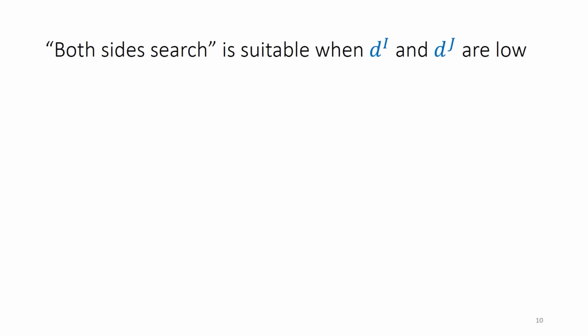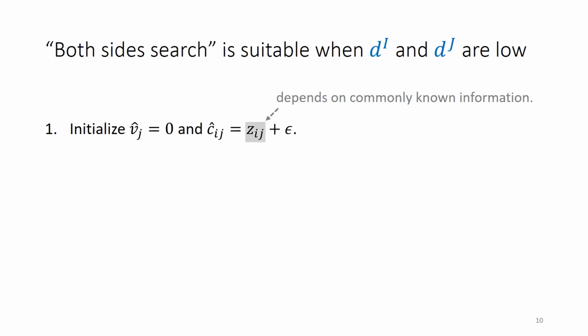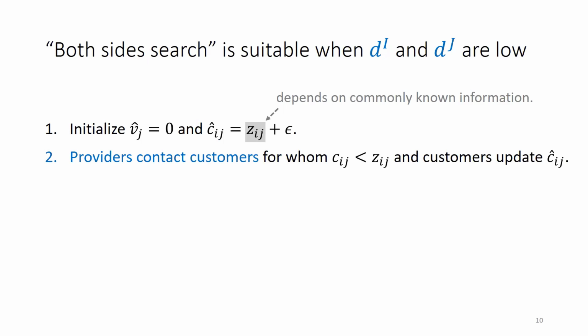We'll define a matchmaking protocol that's a modification of customer search. Here, we have v hat and c hat as before, except the cost estimates are initialized based on another threshold Z, which is a parameter of the protocol that depends only on commonly known information. In step 2, providers contact customers for whom the cost is less than the threshold, and the customer will update their cost estimate. Interpret this as providers reaching out to certain customers with special deals. Customers then contact providers exactly as before.